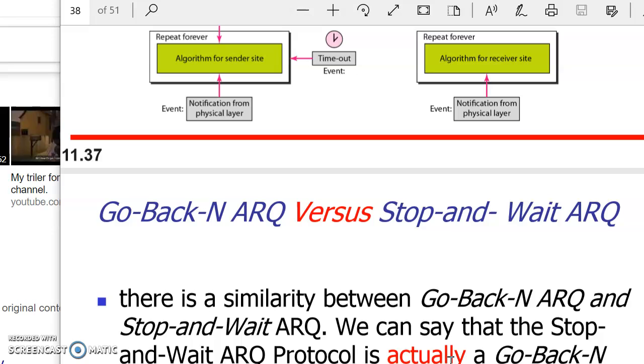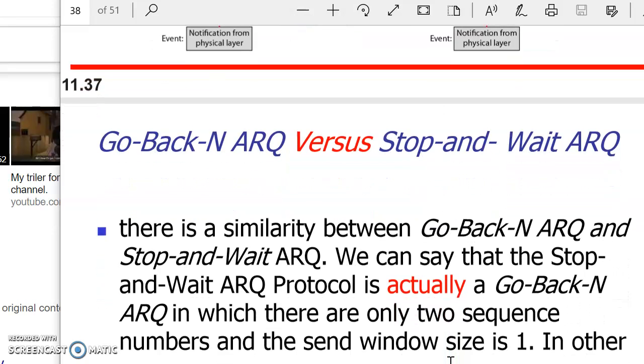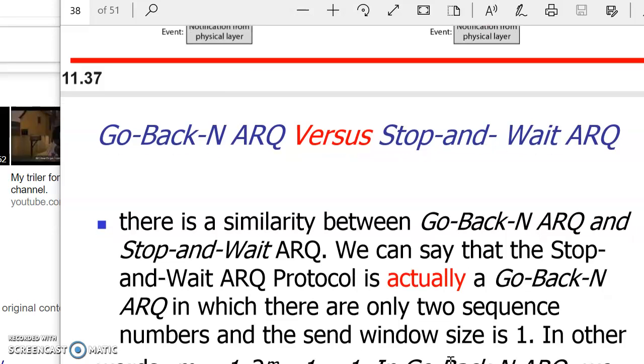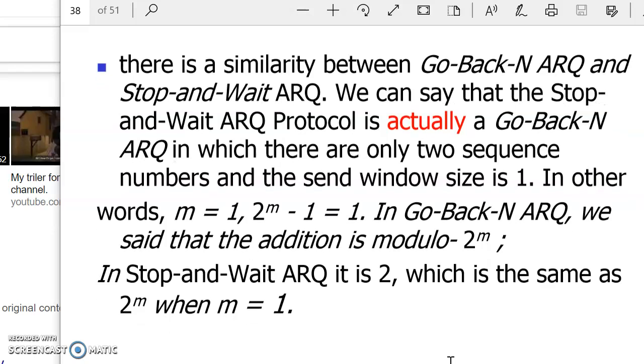So how to differentiate between Go-Back-N ARQ and Stop-and-Wait ARQ? See, there is a similarity between Go-Back-N ARQ and Stop-and-Wait. So what is that? The Stop-and-Wait ARQ protocol is actually a Go-Back-N ARQ in which there are only 2 sequence numbers and the send window size is 1.